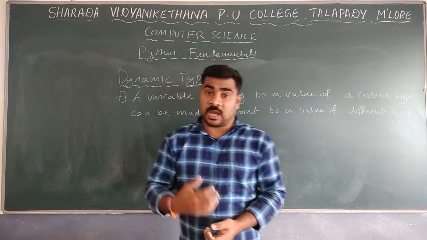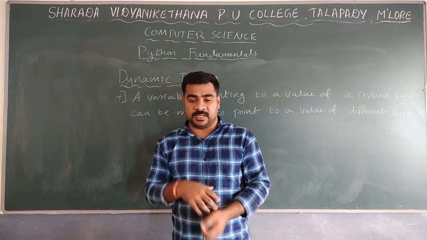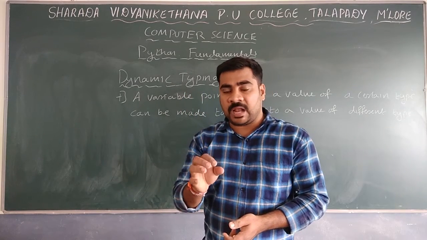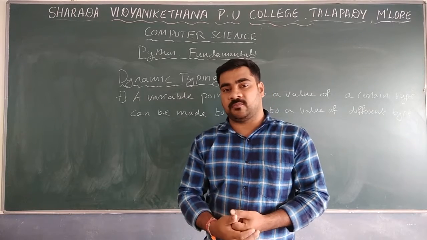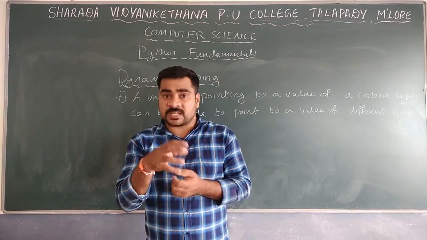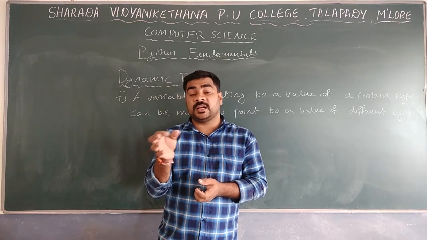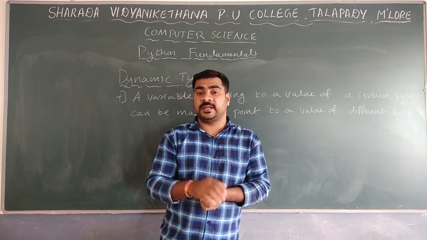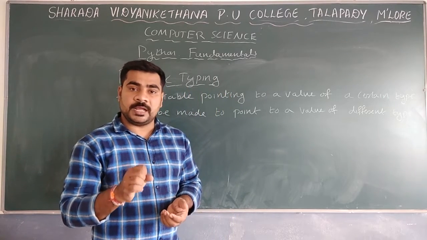Now we will move to the last point of this session, that is dynamic typing. Dynamic typing means one value is assigned first, then later you assign another value. For example, first you assign a numeric value, and later you assign a string value, so the data type of the variable changes. That is known as dynamic typing.